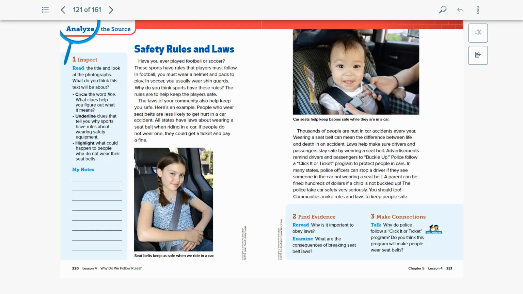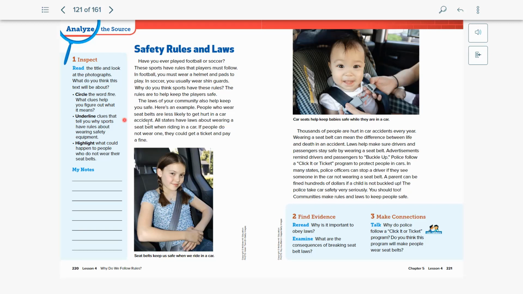So now that we've read this first page, what do you think a fine means? If you guessed that a fine is when you have to pay something from your context clues, then you're correct. A fine is when, for example, you break a rule and then you have to pay something. In the past, there were lots of different ways that you could pay for something. Maybe you paid in your property, maybe you paid in money, maybe you paid in something else. Now we would just use money.